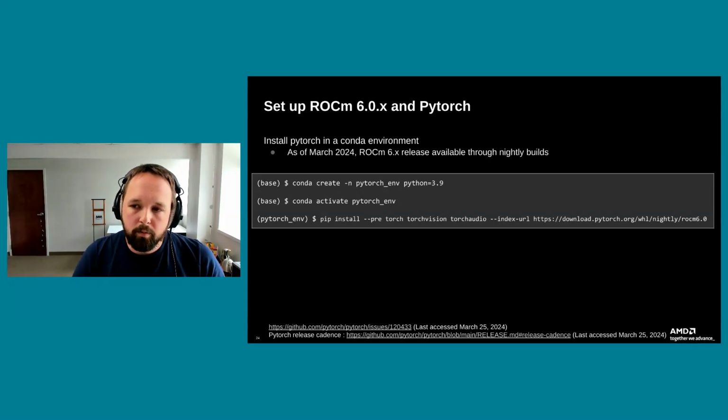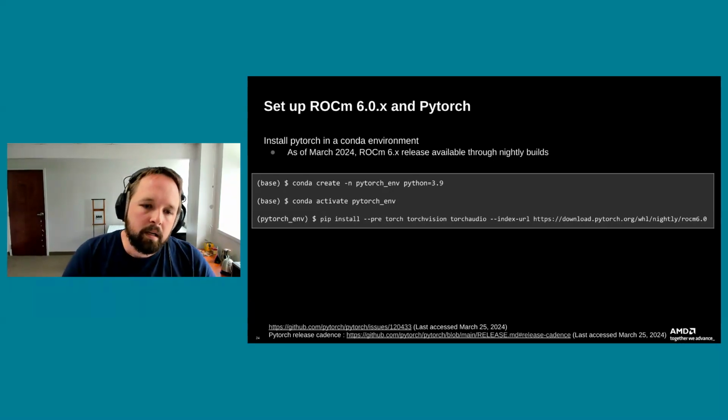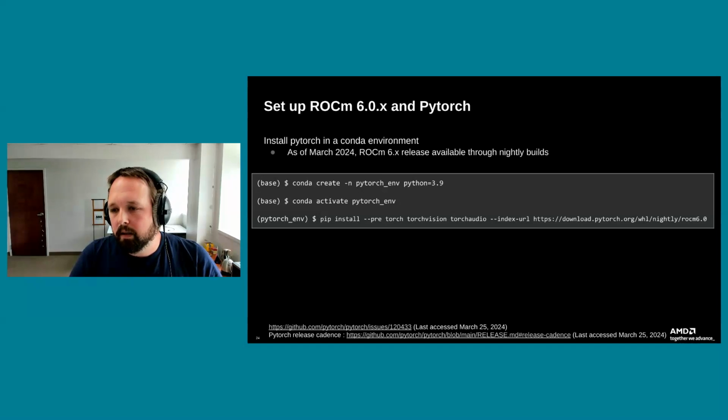If you did want to use the stable builds, you can actually use ROCm 5.7 just fine, even if you have ROCm 6 installed on your system. The only caveat there is if you're doing things with ROCgdb, if you're doing debugging for some reason, or if you're doing profiling with rocprof, etc., you will very likely run into problems if your ROCm version is mismatched with the ROCm version assumed for the PyTorch build. So at the moment, this is what we're running for our ROCm 6 installations on our systems, using the nightly ROCm 6 build of PyTorch. That's how you do it.